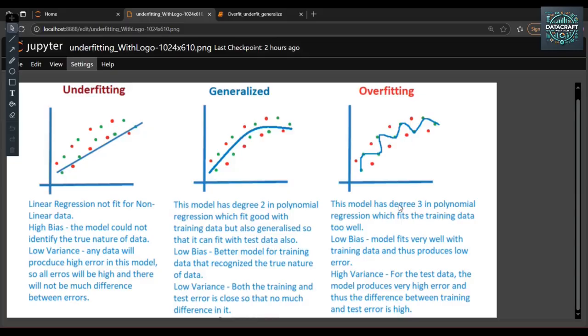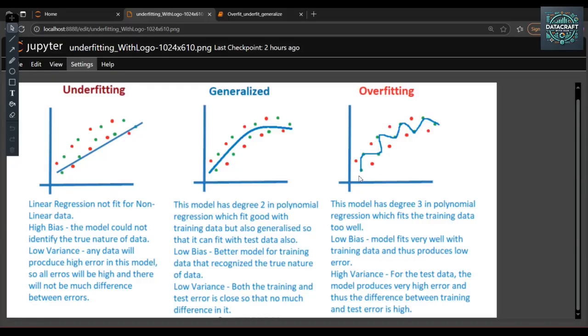High variance: for the test data, the model produced very high error, and thus the difference between training and testing errors is high. You can see here the error is much higher with respect to training and testing, right? The error is much higher.